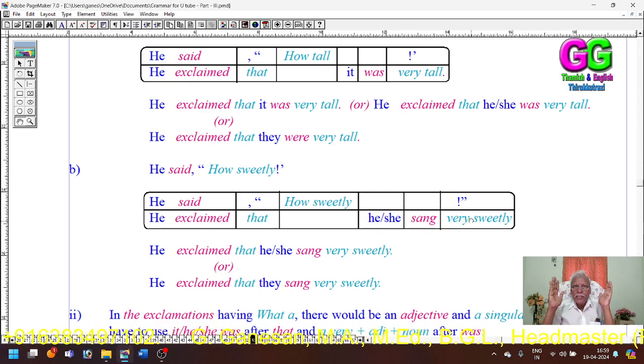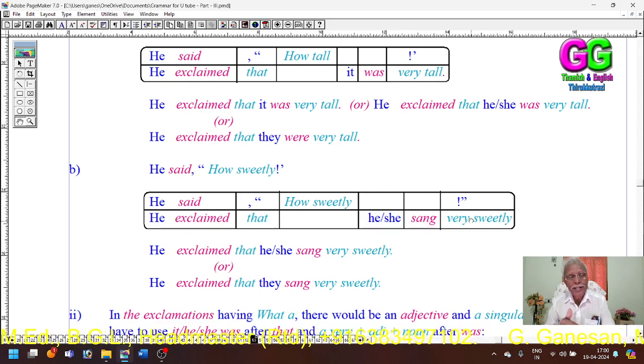Sweetly means how sweetly. That means somebody should have sung some song. Sweetly means some actions, some sweet actions. Here I have taken the action singing. So how sweetly, very sweetly, he sang, or she sang, or they sang.